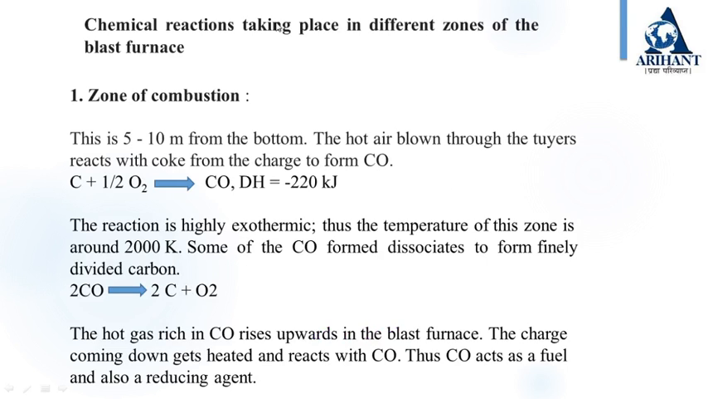Now we will see in detail what reactions are taking place in different zones of blast furnace. First is zone of combustion. It is at the height 5 to 10 meters from the bottom. The hot air blown through the tuyeres reacts with coke to form carbon monoxide. The reaction is highly exothermic. As a result, temperature in the zone of combustion is around 2000 Kelvin.